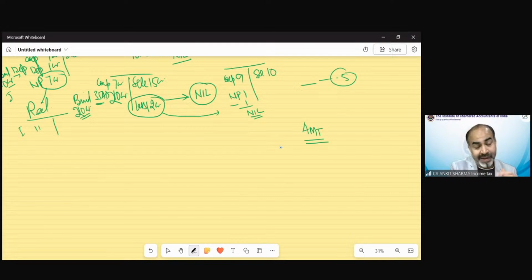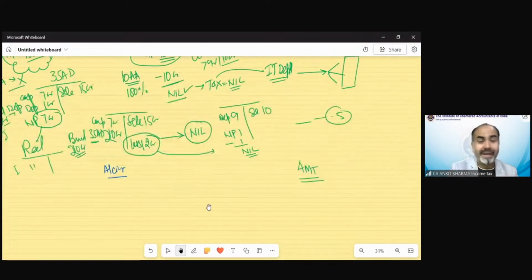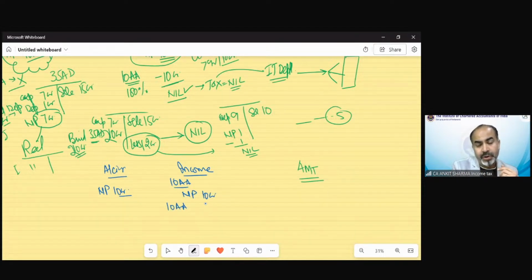Now what income tax is going to do: as per accounting, in the first example, our profit was 10 crore. But as per income tax, due to the income tax benefit of section 10AA, this net profit of 10 crore, due to 10AA reduction, becomes nil and there is no tax collection.